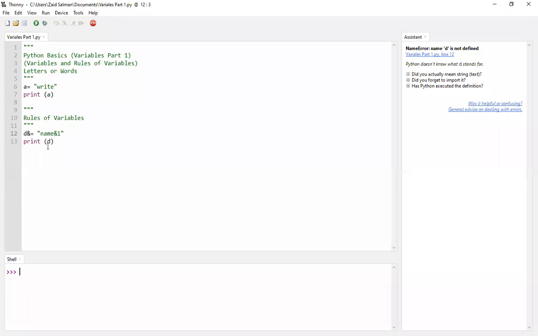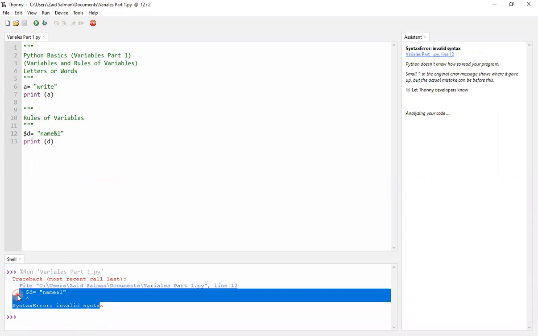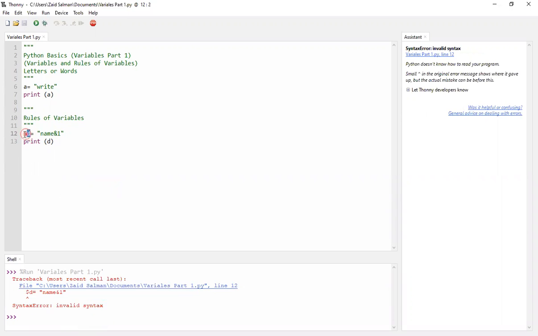I've just cleared my shell, and now I've written d and, or let me do $d. I'll be expecting an error here. I run the program and I've got an error, because this box, this container d, I'm calling it a box because we're storing name and one in it, can only have names and numbers. Suppose I did d1 and I run the program,